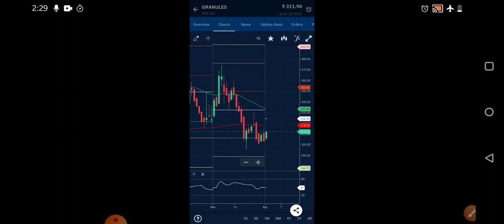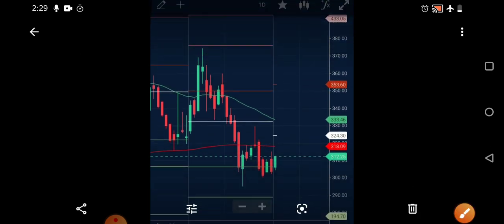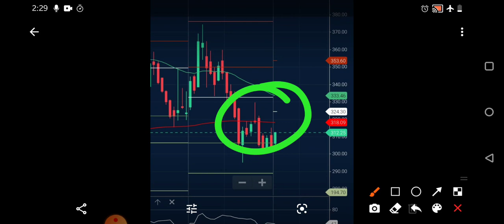So what can we see in the 1 day chart? In the 1 day chart also you can see the stock has been respecting the pivot point, which is roughly around 310. There it was trying to respect it without showing any further downfall. And you can see a very good strong base has been formed by the stock. Also in the 1 day chart you are seeing the 200-day moving average, which is near 318. That you can take as a near term resistance. After that we have 325, followed by 330 as the next immediate resistances.